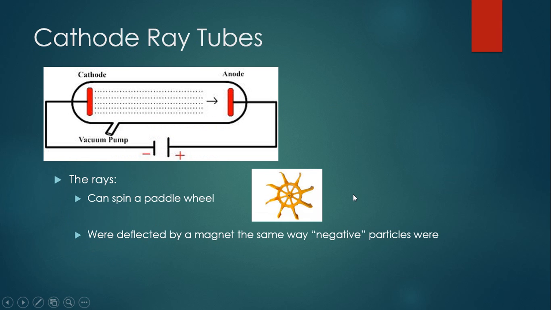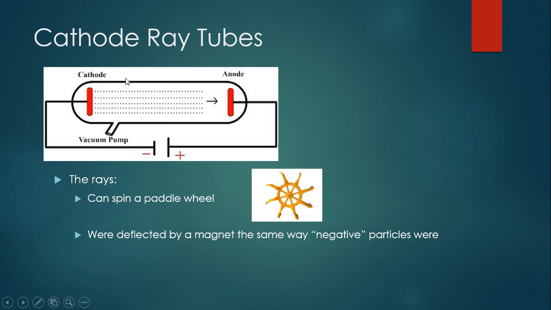We also learned about cathode ray tubes. Cathode ray tubes are basically an evacuated air or vacuum chamber that has an electric current running through it. The electricity is going from the negative side to the positive side.